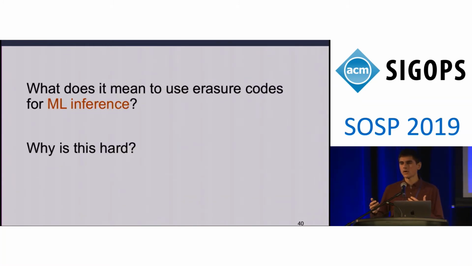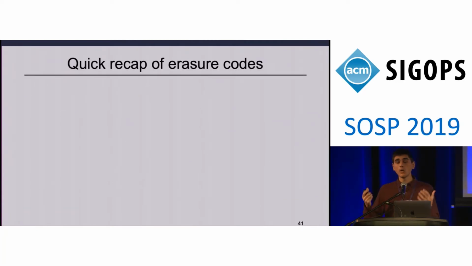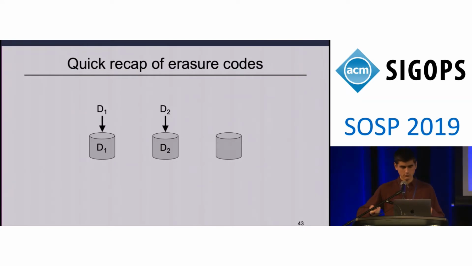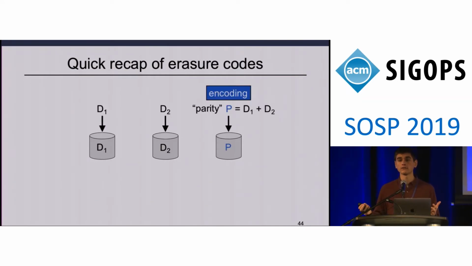To begin, I'd like to describe what we really mean by using erasure codes for machine learning inference, and why doing so is challenging. First, let me provide a quick recap of erasure codes as you may have seen them in, say, storage systems. In an erasure-coded storage system, we take data units and combine them together via an erasure code's encoding process to produce redundant parity units. Here, encoding is just being performed as simple summation.